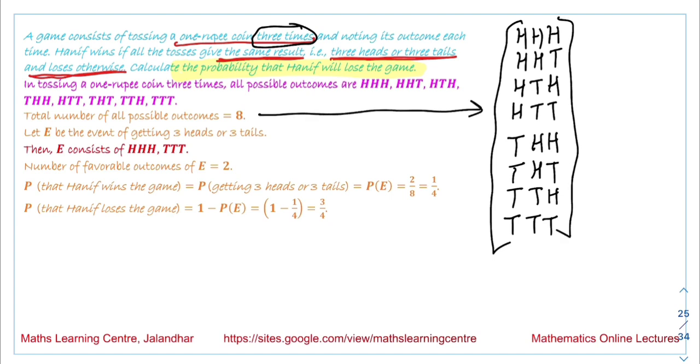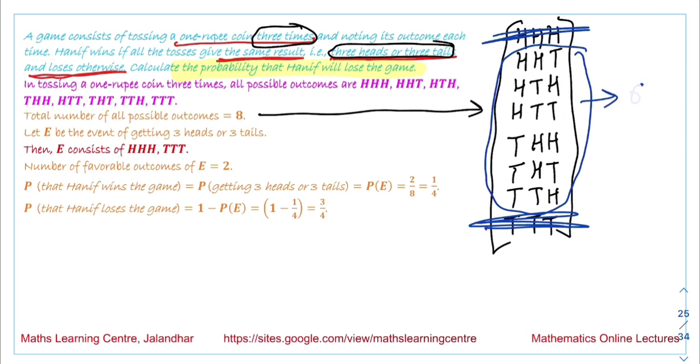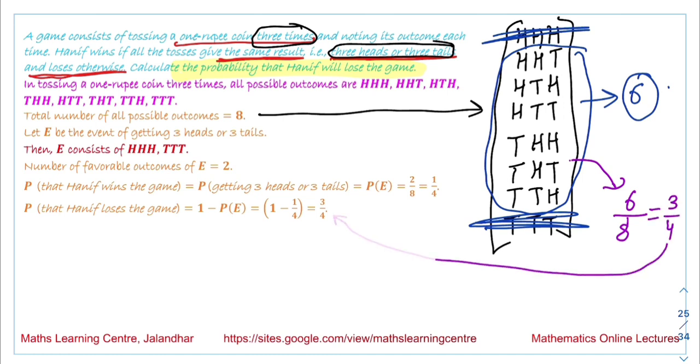He will lose if he is not getting all 3 heads and all 3 tails. So he will lose if neither of these happens. The number of favorable events in this case is 6. So the probability of occurrence of this event is 6 by 8, that is equal to 3 by 4.